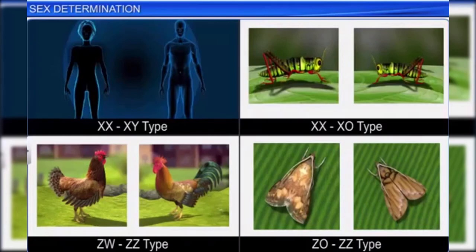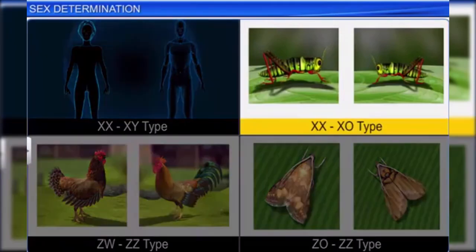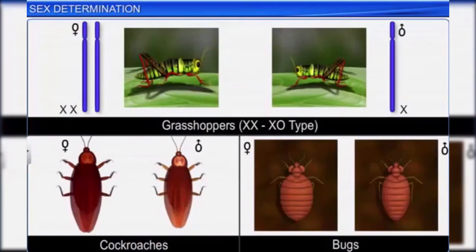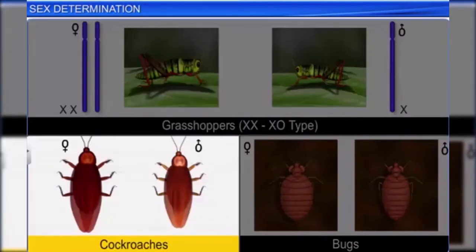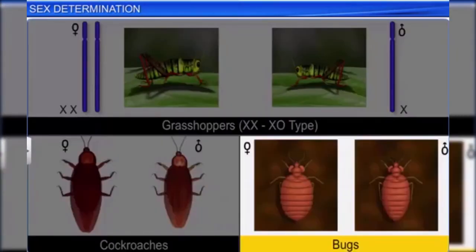Another mechanism of sex determination is the XX-XO type, which is applicable to several insects such as grasshoppers, cockroaches, and bugs.